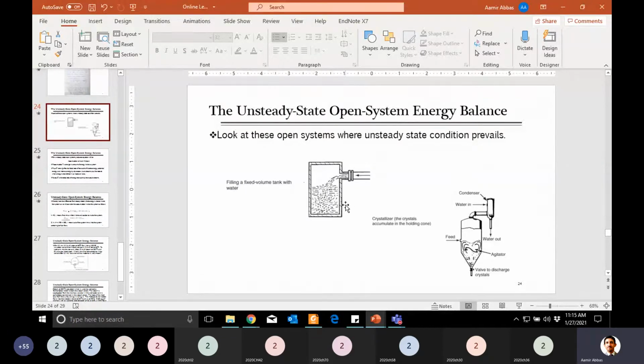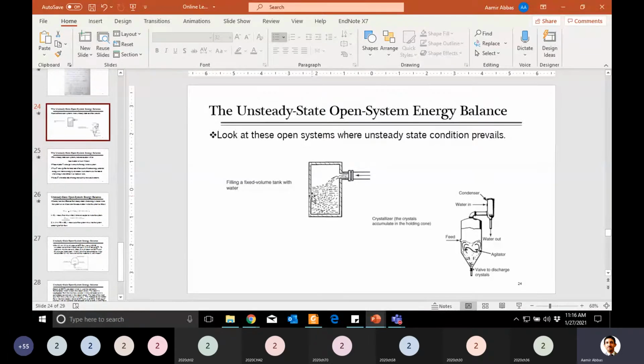Now I keep adding water for 1 hour, and after 1 hour I want to see how much energy is accumulated in the water. It should have increased, because we are adding energy in the form of material carrying kinetic, potential, and internal energy. At the same time, heat can get in or be lost.